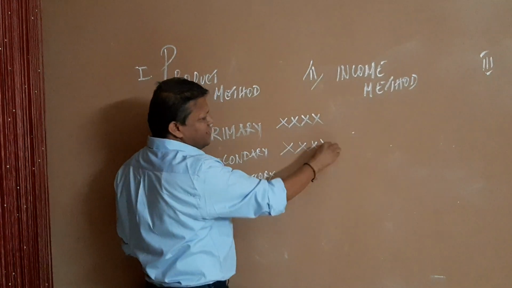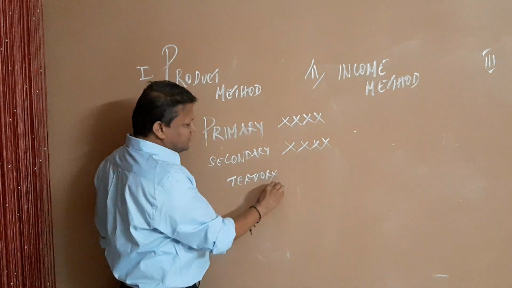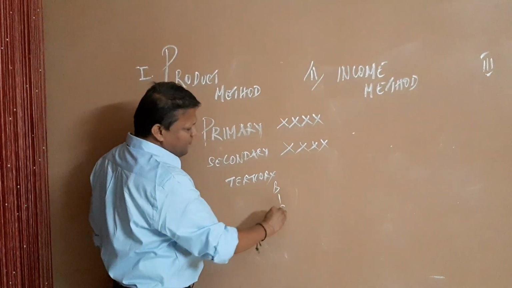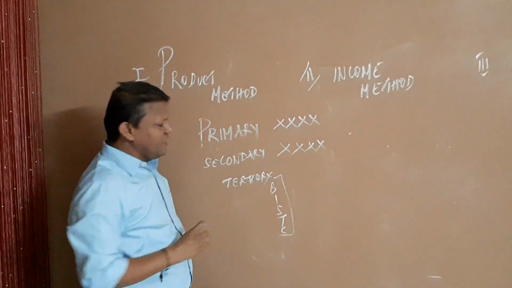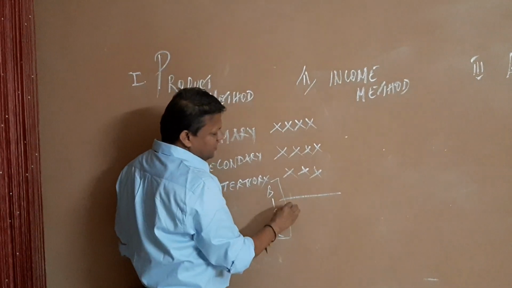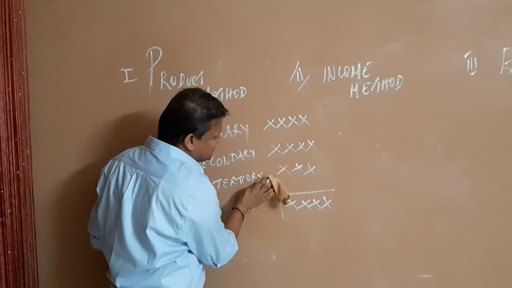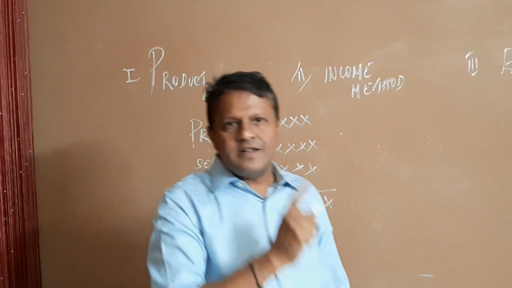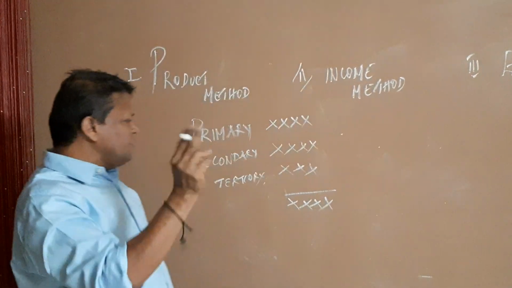Secondary sector, output by the secondary sector, manufacturing, etc. Third, tertiary sector: banking, insurance, shipping, trade, communications, all come under the tertiary sector. Adding them together, you get the GDP. So what do you get by adding the three sectors' final output? Remember, minus intermediate goods. We will not consider the intermediate goods. We take only the final output.